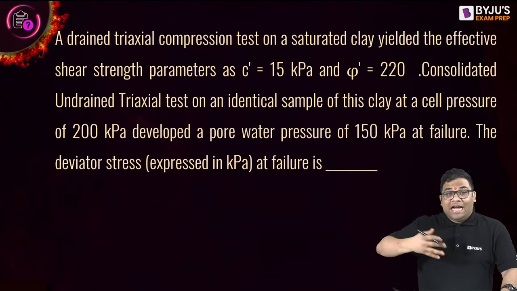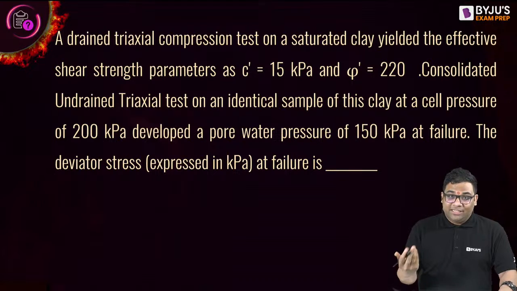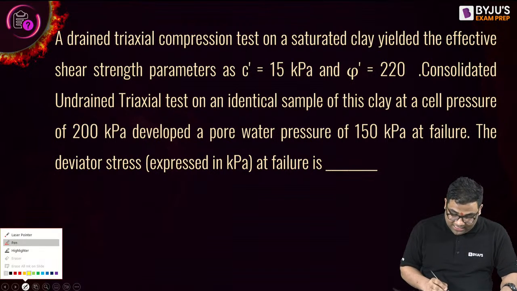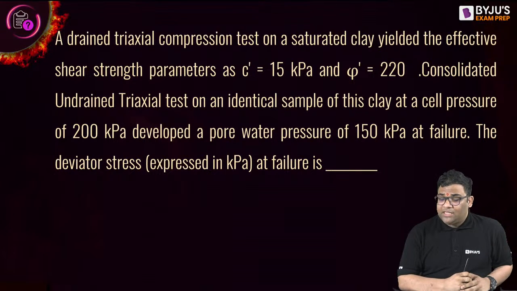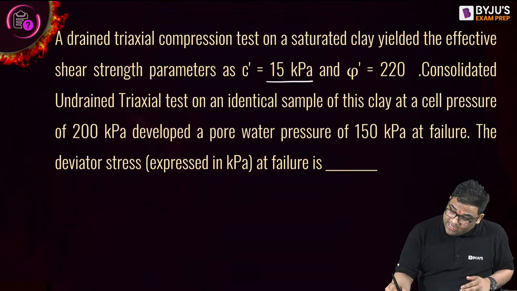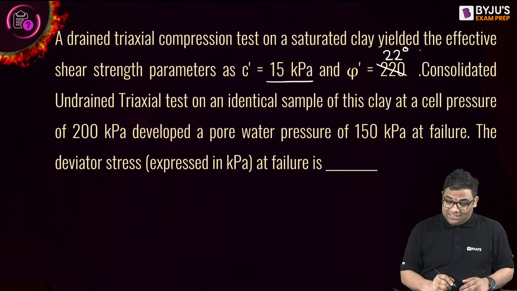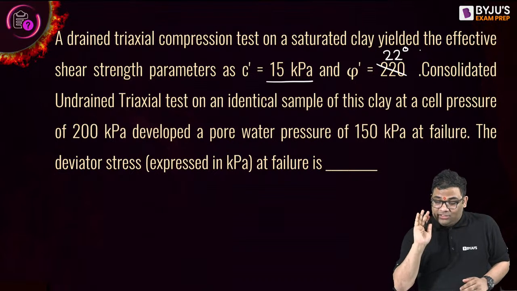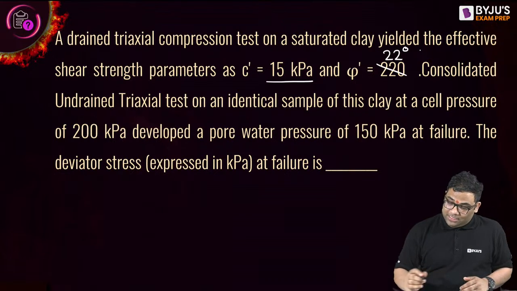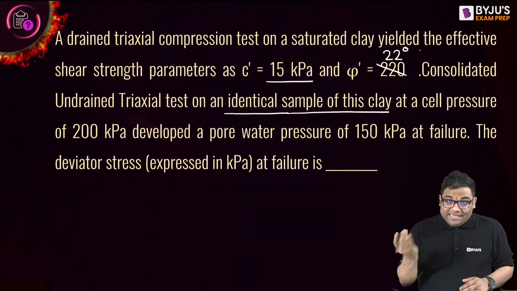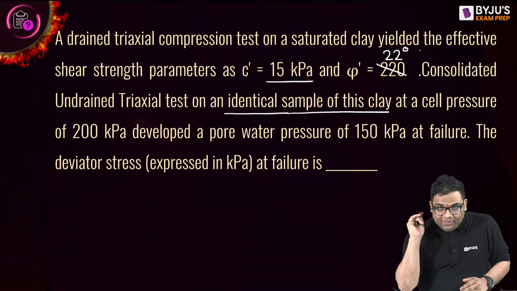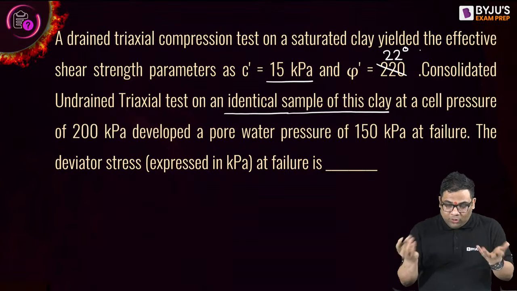Question number 5. You can see that our speed of solving questions has increased, right? Now see this question. A drained triaxial compression test on a saturated clay yielded the effective shear strength parameters as c dash 15 kilopascal, and phi dash is not 220, this is 22 degree. Then a consolidated undrained test on the identical sample. When you do the test on the identical sample, the earlier parameters can be used because it is the same soil, right?